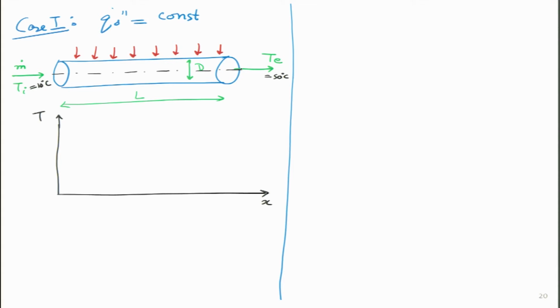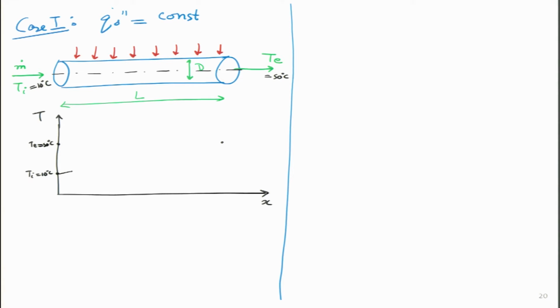If I am providing uniform heating, so this is something we will figure out very soon. So, if my inlet temperature is Ti, which is 10 degrees over here, and my exit temperature is Te, which is 50 degrees over here, and this is my length. So, I am going to mark a dot over here.